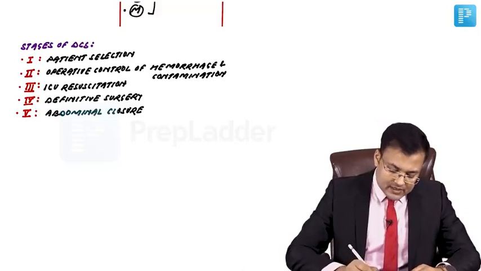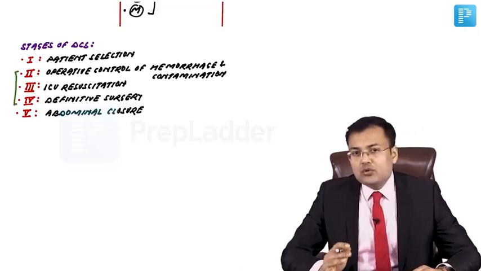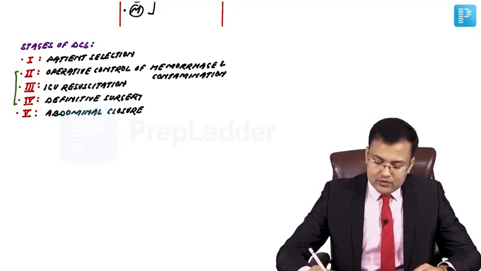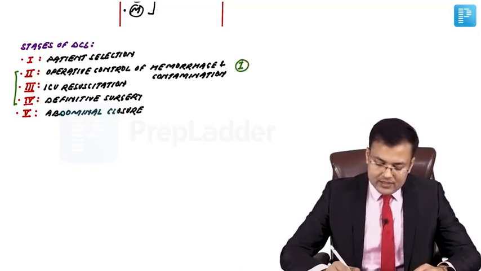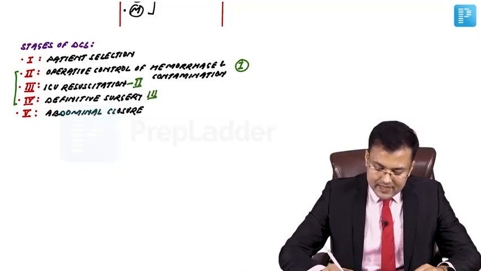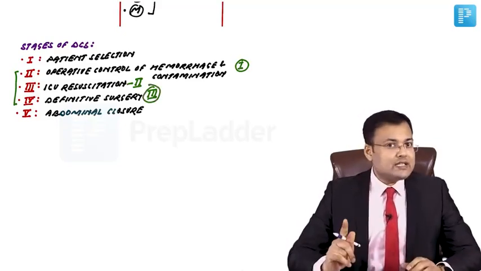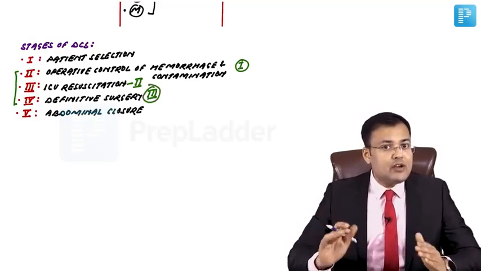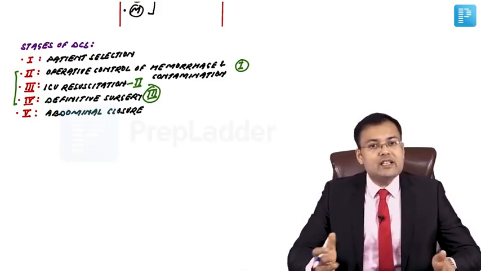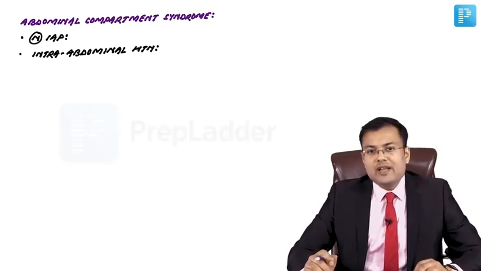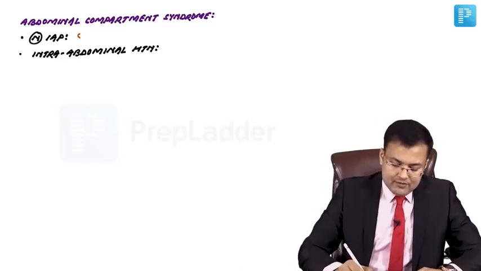What you're going to notice here is that stage 2, 3, 4 are components of phases. So stage 2 is phase 1, stage 3 is phase 2, and stage 4 is phase 3 of damage control surgery. So in the exam, you have to read the question carefully, whether stages is being asked or phases is being asked. What's the normal intra-abdominal pressure? It is 5 to 7 mmHg.